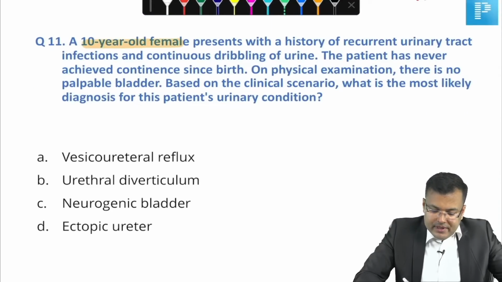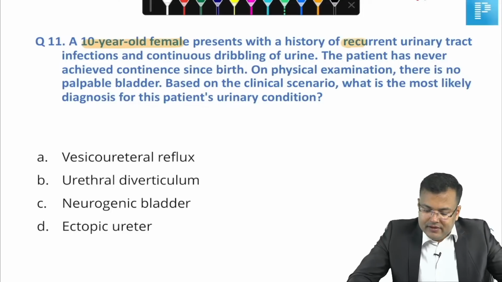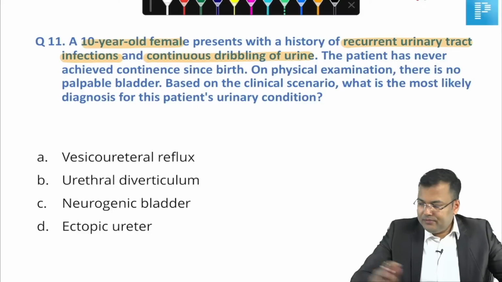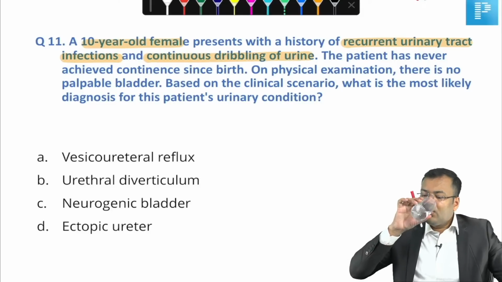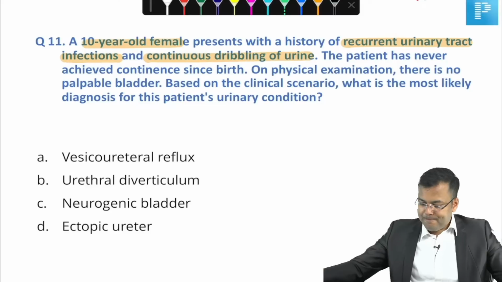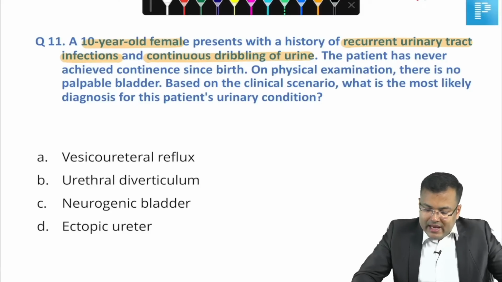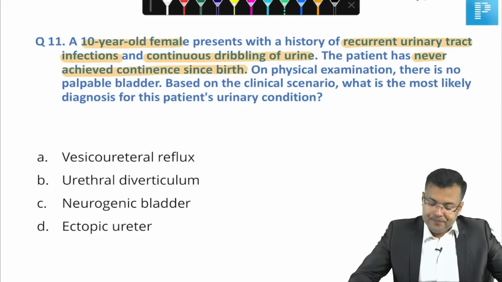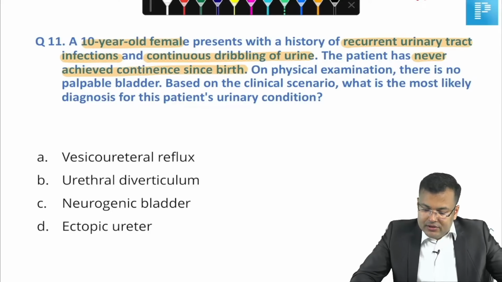A 10-year-old female presents with history of recurrent UTI and continuous dribbling of urine. The patient has never achieved continence since birth. On physical examination, no palpable bladder. Based on the clinical scenario, what is the most likely diagnosis?